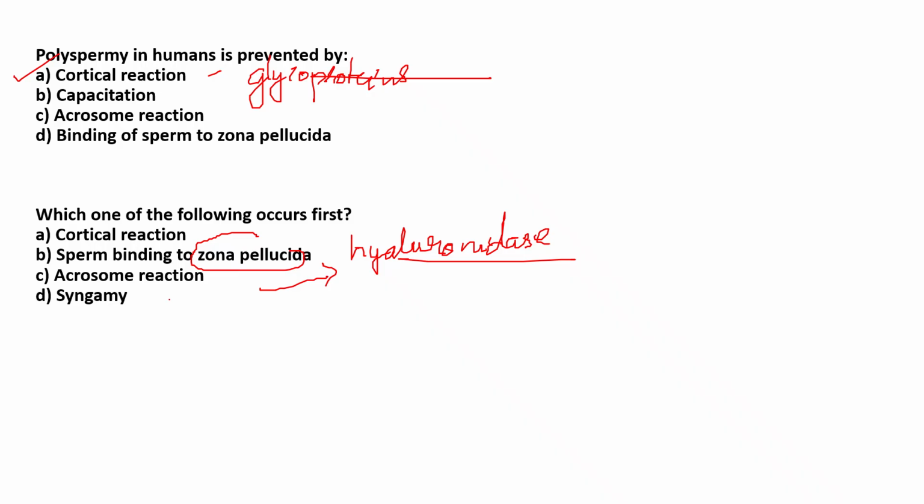So that means during fertilization, the first event that takes place is sperm binding to the zona pellucida. This is the first event. After the sperm binds to zona pellucida, the next event is the acrosome reaction. Then later on you will see the cortical reaction, because the cortical layers will harden the layer and will not allow any of the sperms to fuse. Finally, you will see the fusion between the nucleus of a sperm and ovum. So the answer will be B, that is sperm binding to zona pellucida.